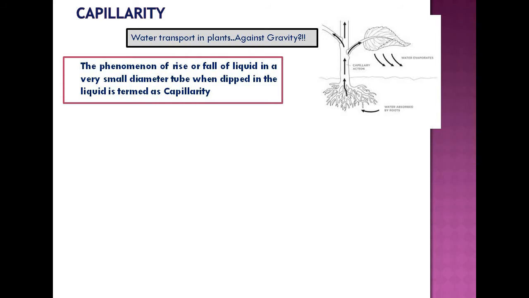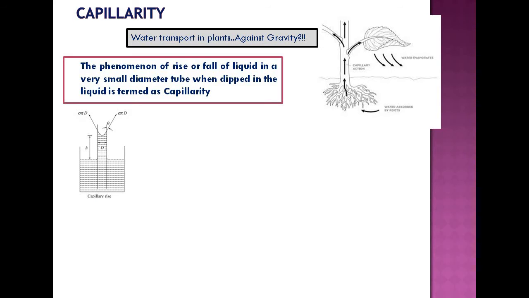If you have a small diameter tube and you dip it in a liquid, there is a chance of that liquid to wet the inside surface of the tube and rise through the tube. That is one case. The second case is it may fall in the tube that is dipped. One is rise, known as capillary rise. The second one is a decrease in level, known as capillary depression.